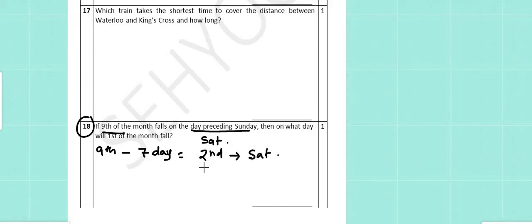Question number 18. If the 9th of the month falls on the day preceding Sunday, which means it is on Saturday. So if the 9th is on Saturday, we go backwards to find the first. Minus 7 days, 9 minus 7 gives us 2. So the 2nd of the month falls on a Saturday, which means the 1st of that month will fall on a Friday. So Friday is our answer.